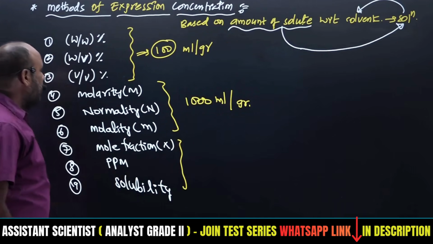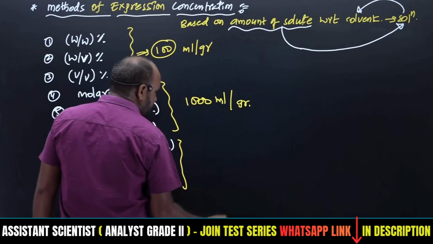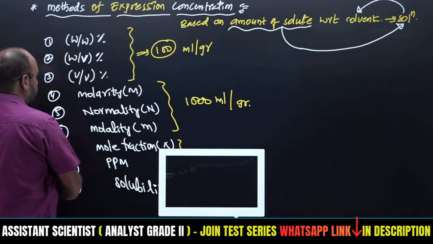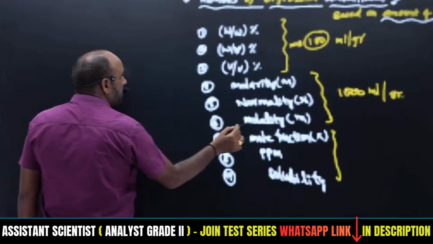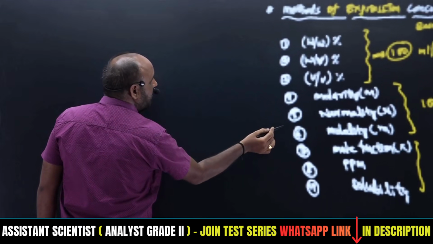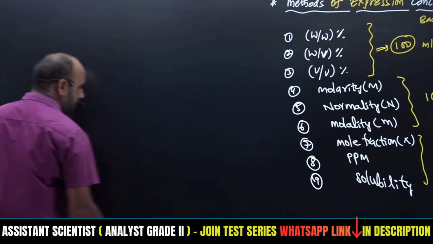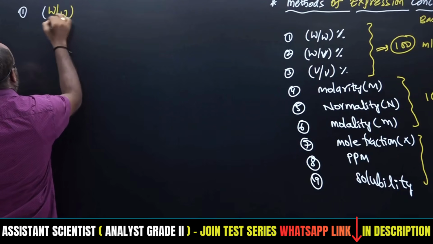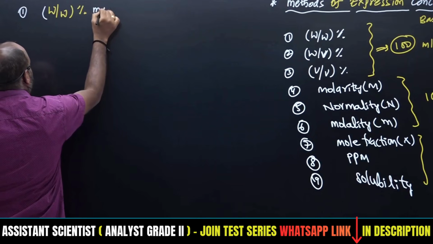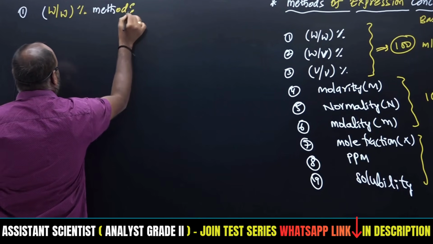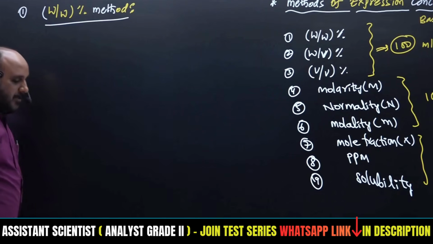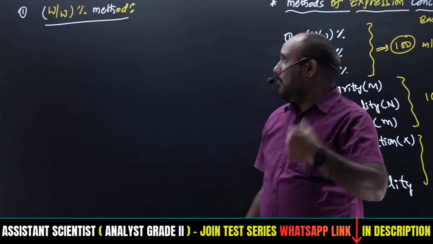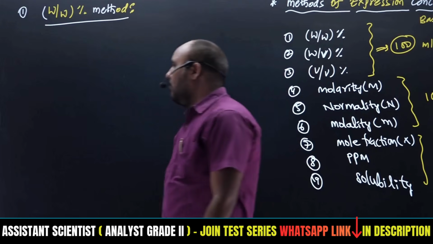Now we'll go with a little bit, just for information only. We'll do some questions also based on this. First one will be weight by weight percentage method. What is meant by weight percentage method? It means the first weight belongs to solute, the below weight belongs to solution. That we have to keep in mind.